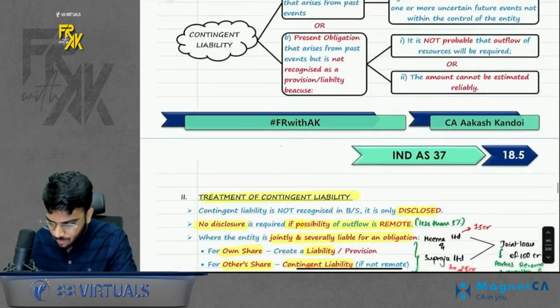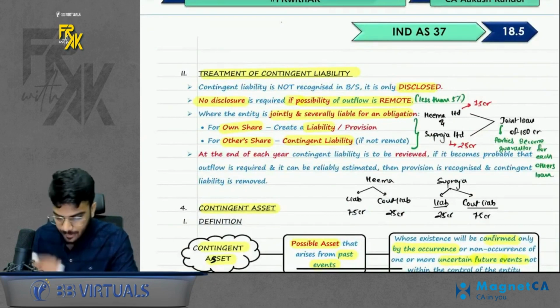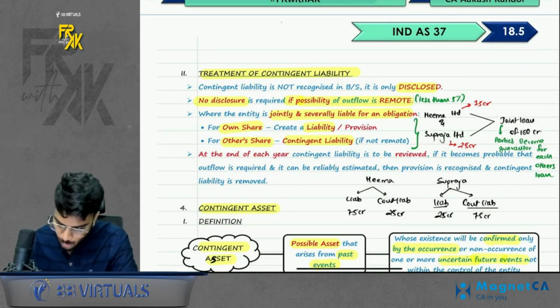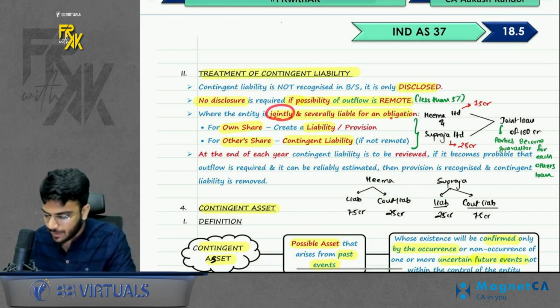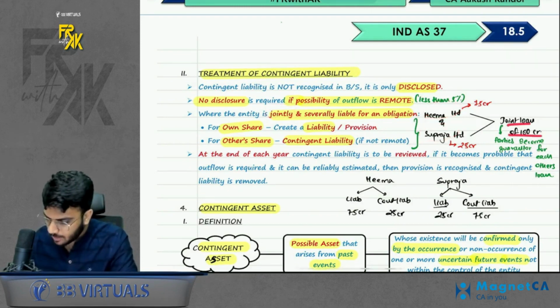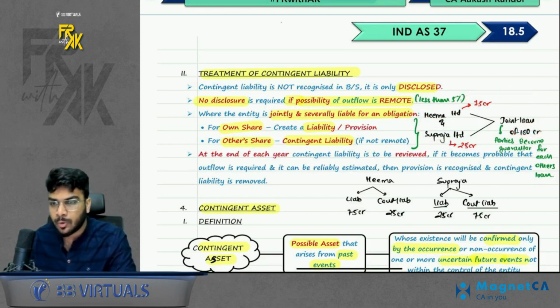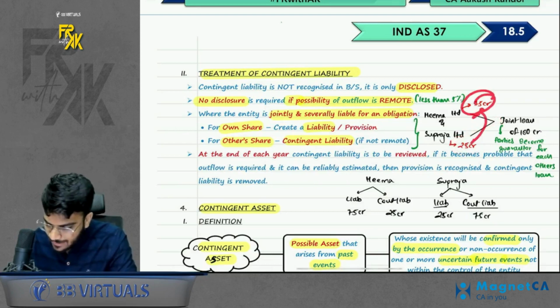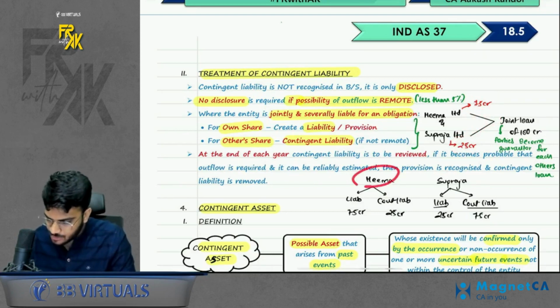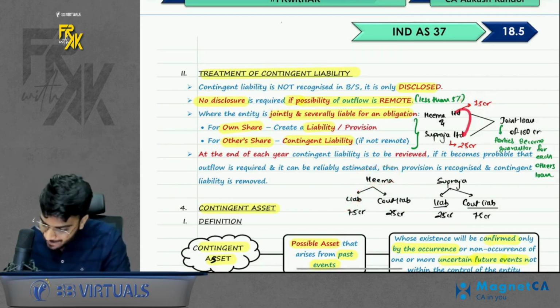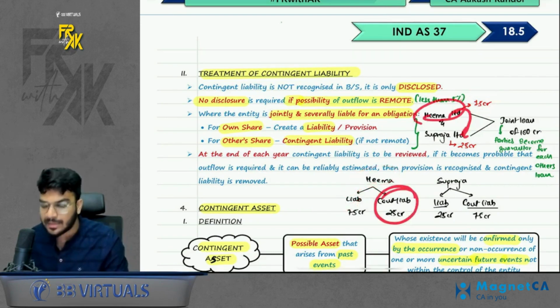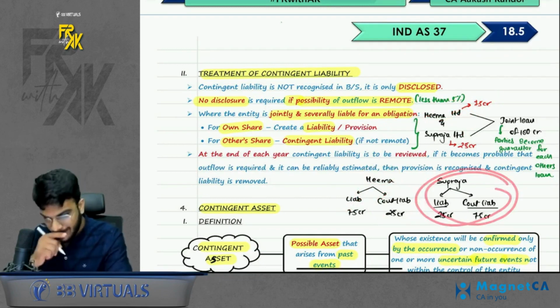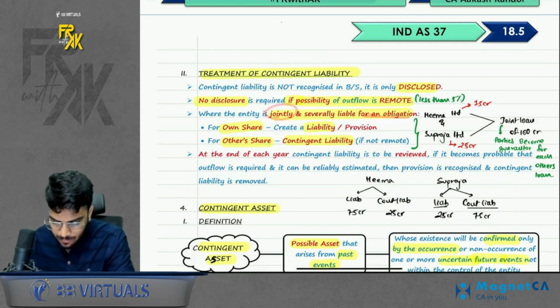If there is any contingent liability, what will you do? You will disclose it. Okay, next. If the possibility of payment is very remote, no need to disclose. Third, if for any liability you are jointly liable, for example, Hema and Supraja took a joint loan. Out of this joint loan, 75 crores belong to Hema and 25 belongs to Supraja. What is the main motive of taking a joint loan? They become the guarantor for each other's share. So for example, for Hema, her share was 75 CR liability. The other party's share becomes a contingent liability for Hema because she becomes a guarantor for Supraja. Same applies for Supraja also, right? So now you can read any joint liability, own share, it will be liability. Other share, it becomes a contingent liability.